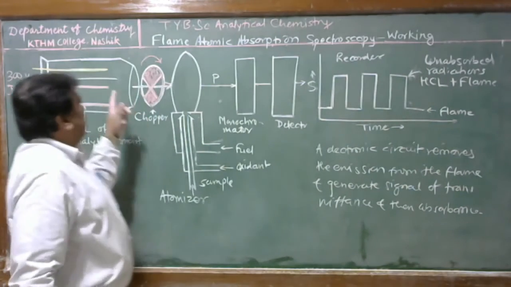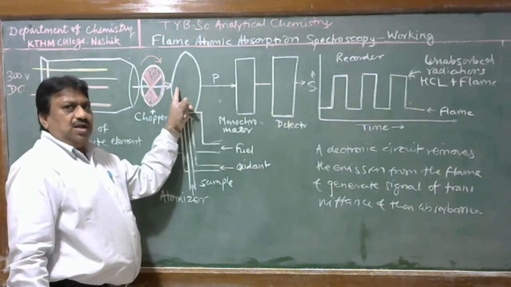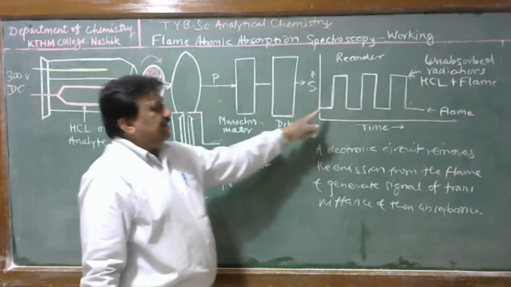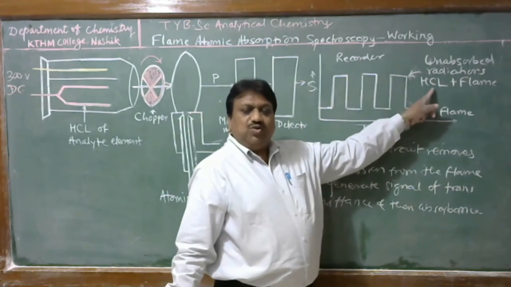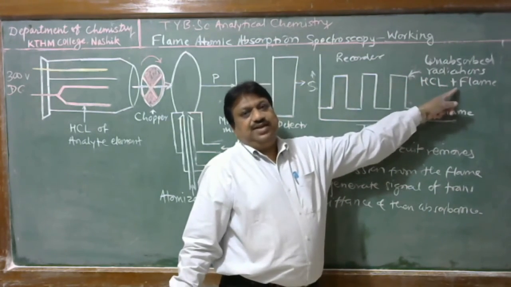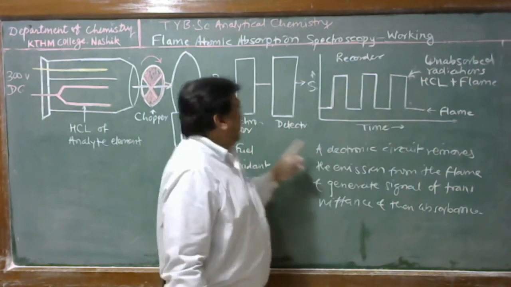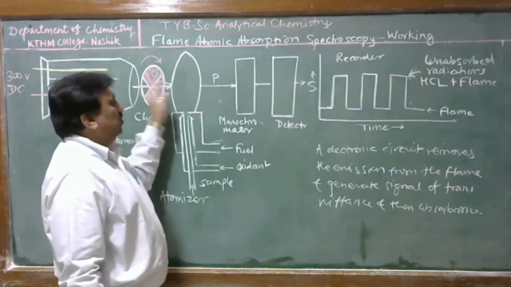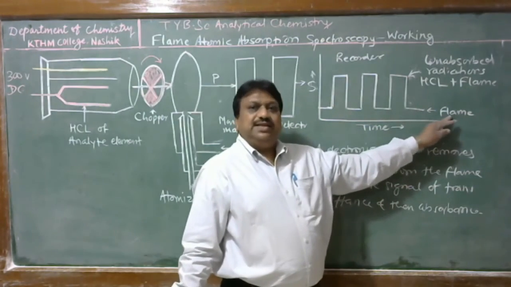In this case, when radiations are allowed from the hollow cathode lamp by the chopper, the detector receives two types of radiation: from the hollow cathode lamp and continuous radiation from the flame. Then photocurrent increases. When radiations are cut by the chopper, only flame radiations are received by the detector.